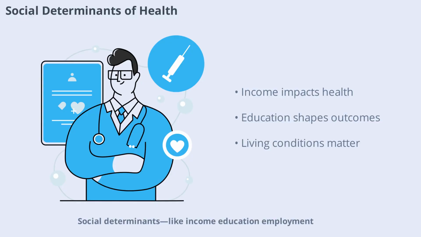Health is shaped by more than just biology or genetics. Social determinants, like income, education, employment, and living conditions, play a huge role. For instance, people with higher education often have better health because they can access information and resources more easily. Similarly, safe housing and clean water are basic needs that many still lack. These social factors create the foundation for health inequities across the globe.